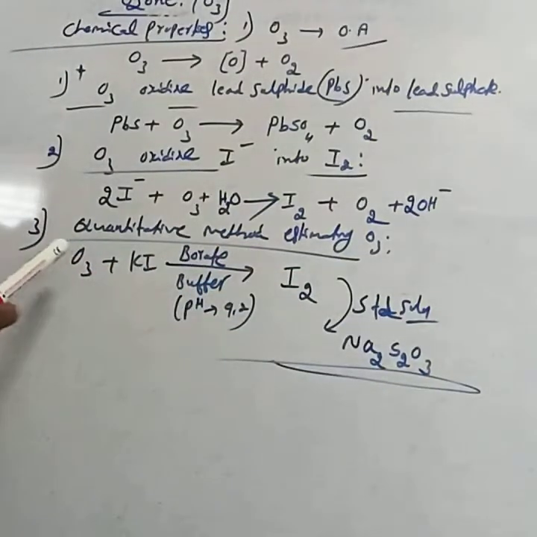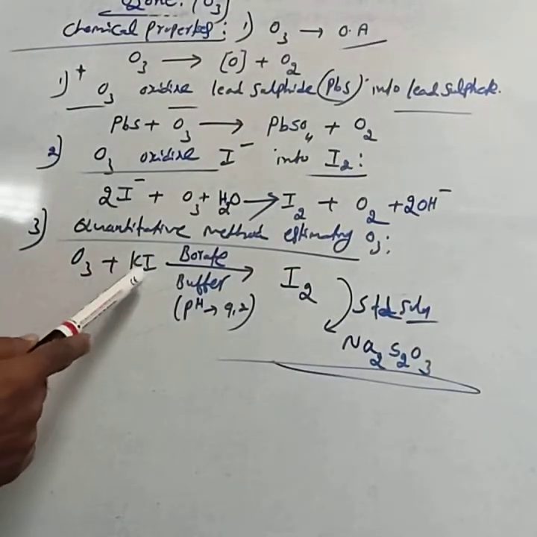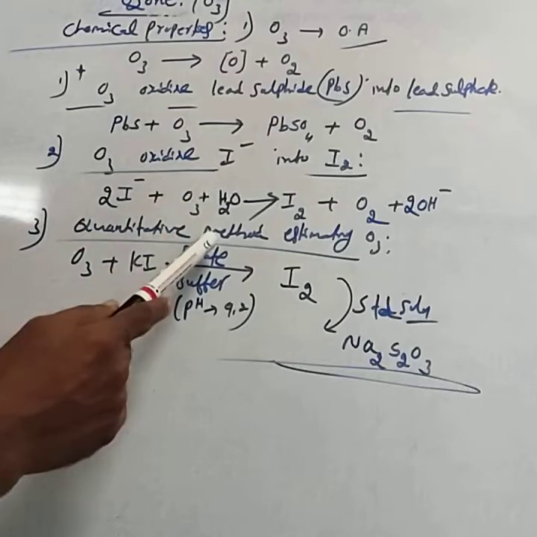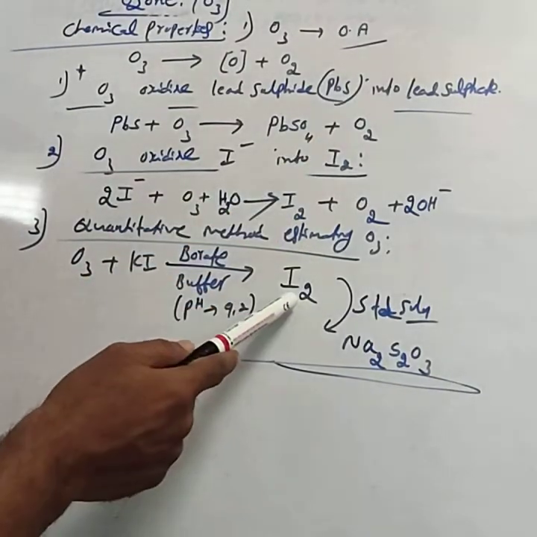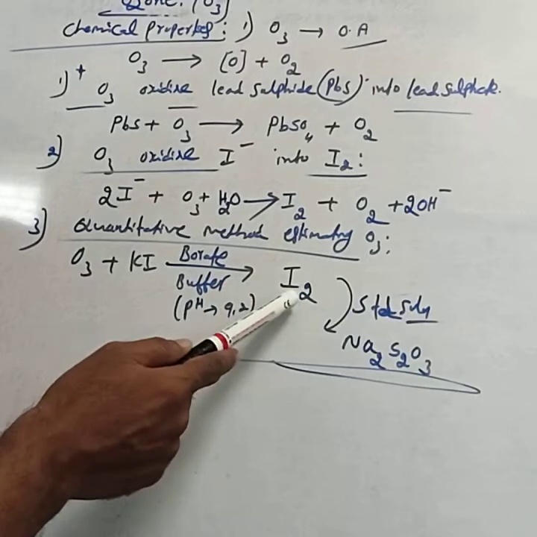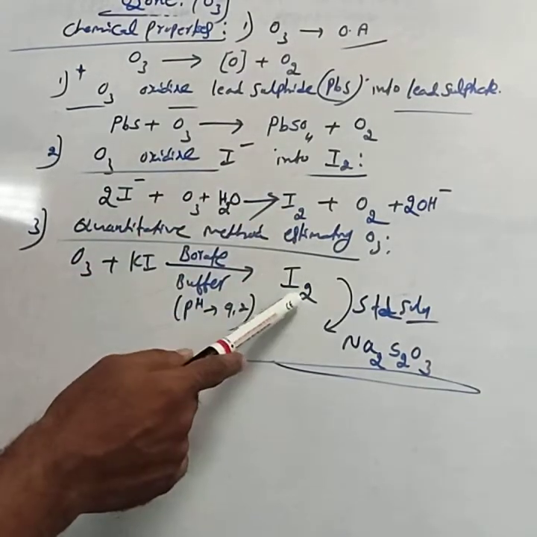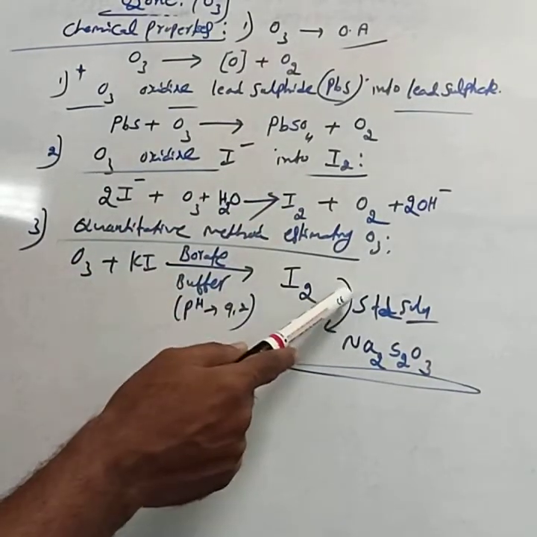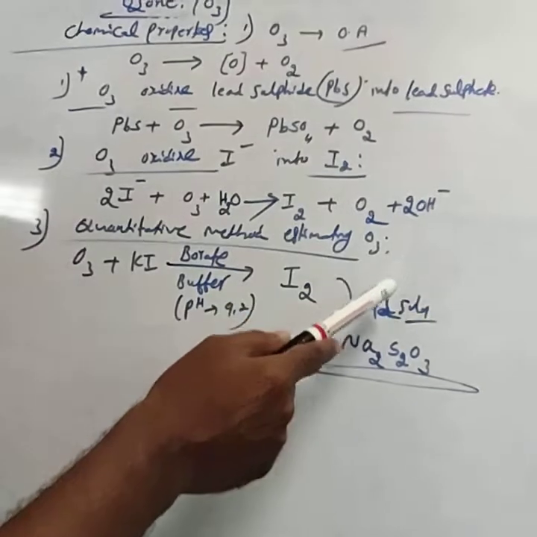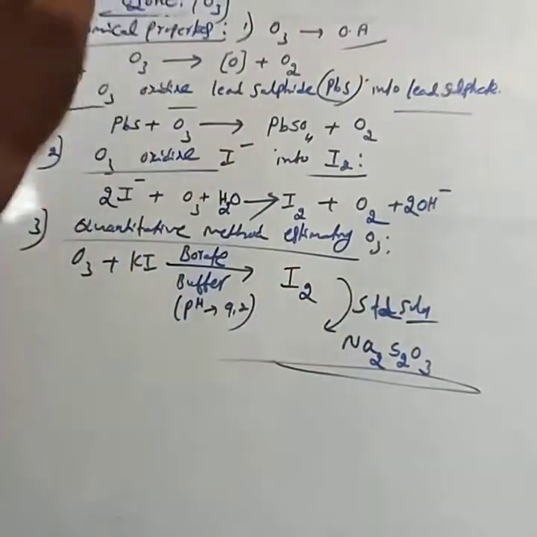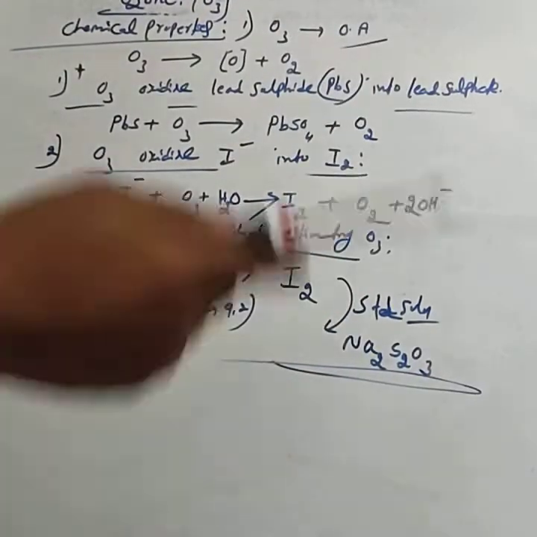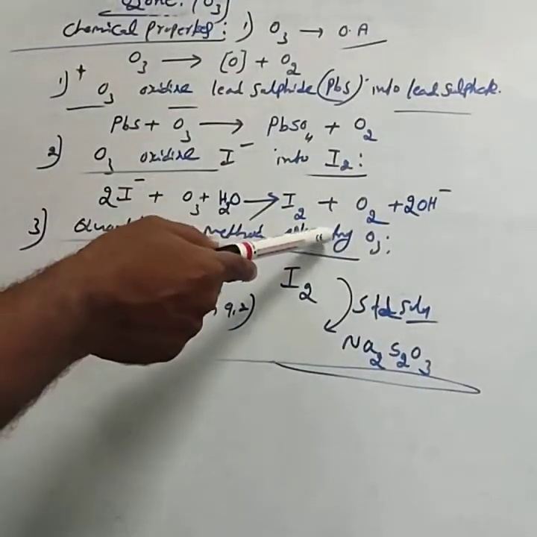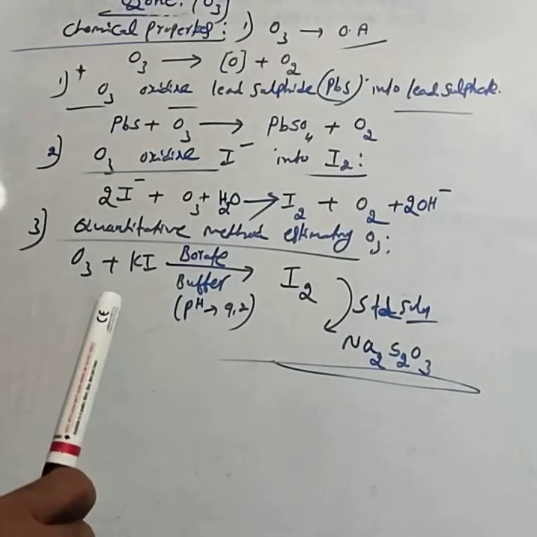Ozone is treated with potassium iodide solution in the presence of the borate buffer. Iodine is liberated. The liberated iodine is titrated against the standard solution of sodium thiosulfate. Thereby, we can estimate the amount of ozone.